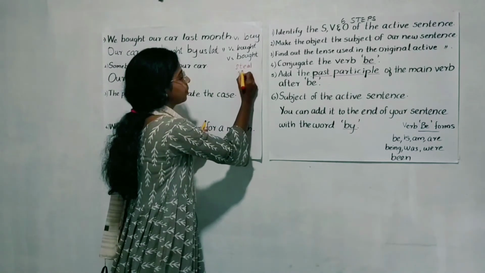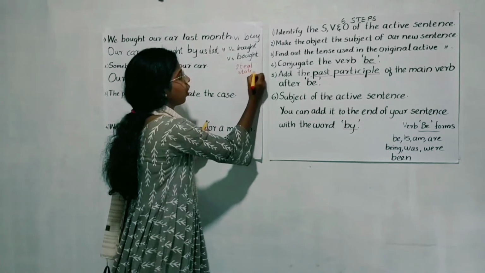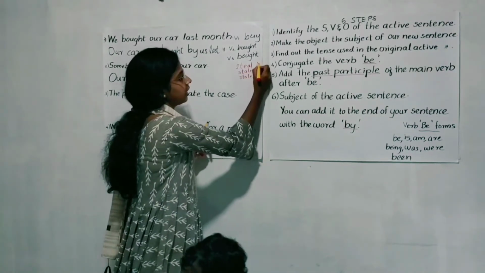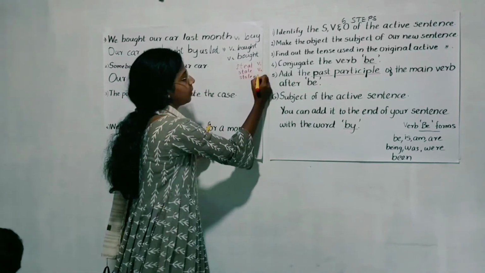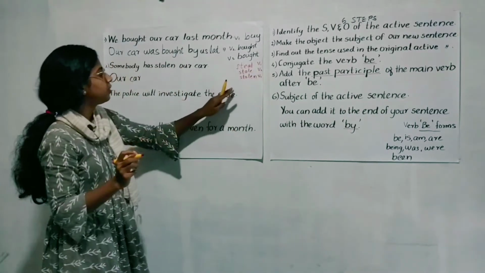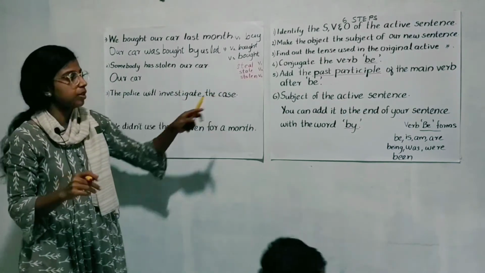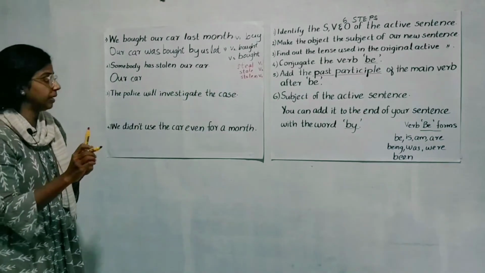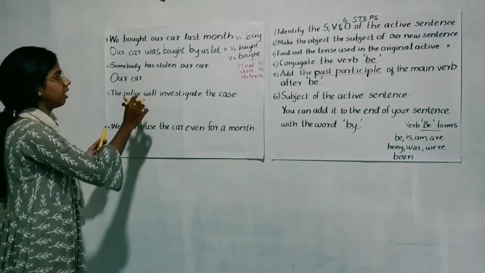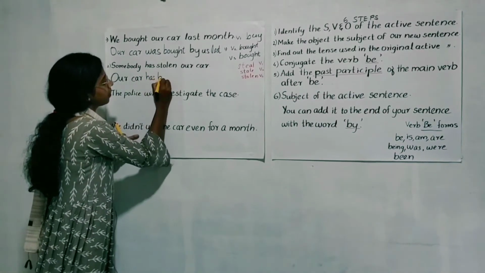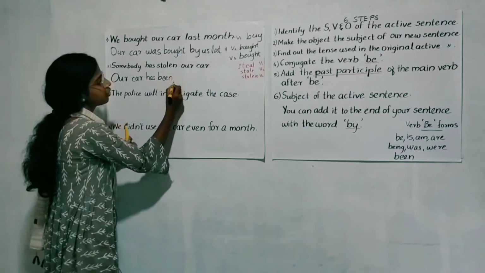Steal, stole, stolen. These are the three forms of the verb steal. So the past participle will be stolen. So how will our new sentence look? Our car has been stolen,